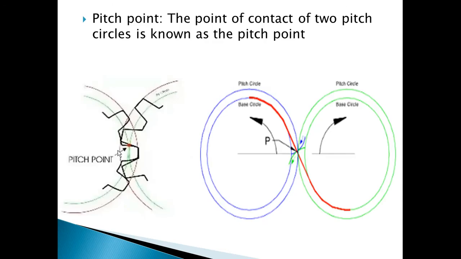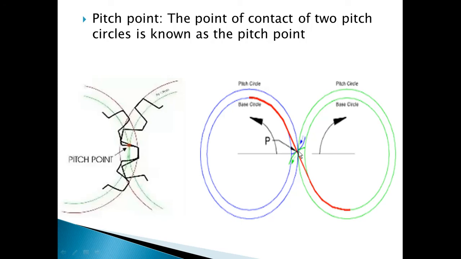Next, pitch point. As we discussed earlier, the pitch circle raises the question of the pitch point. What is a pitch point? Here, two gears are meshed together. While meshing, these two gears make a point of contact at this particular point, which lies on the pitch circle. In the next figure, you can see the blue circle on gear 1 and the green circle on gear 2. They meet at the point where you get pure rolling motion, and about that point we have drawn the pitch circle.